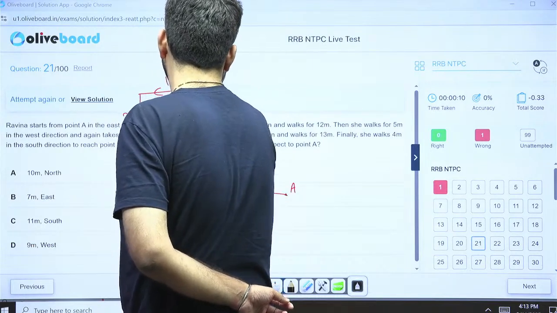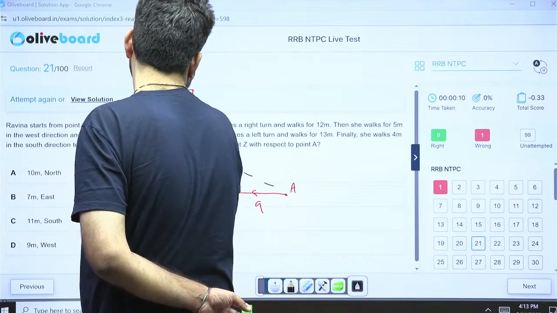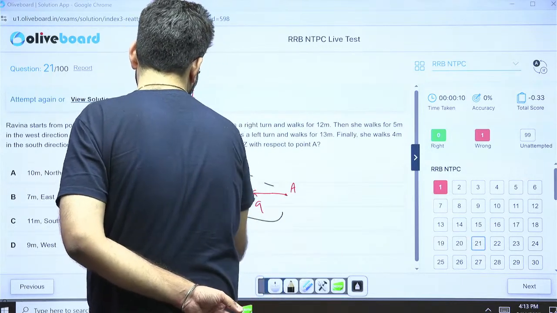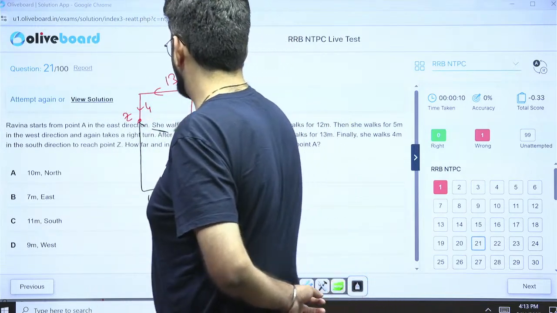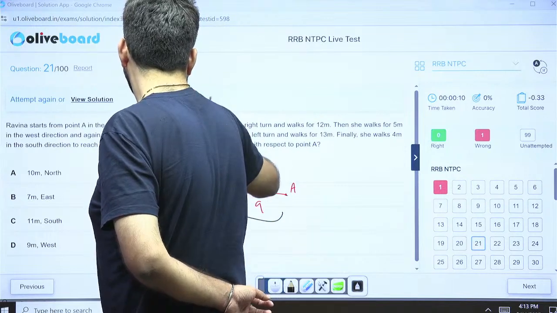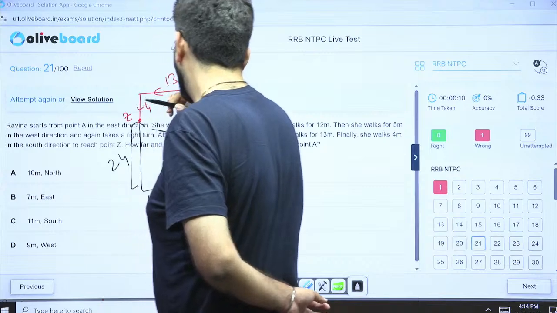So this is 9, this is 5 and 13. So this is 18. 18 and 9 will be 27. So this whole is 27. Okay, this is 12, this is 16. So this, okay, sorry, this is 16 and 4. So this is 12, this is 12. So this part is 24.